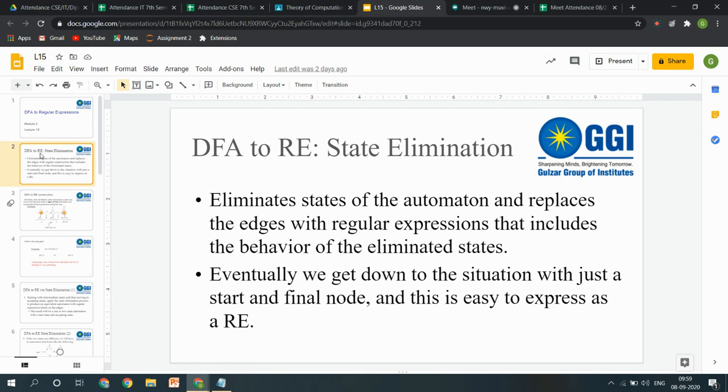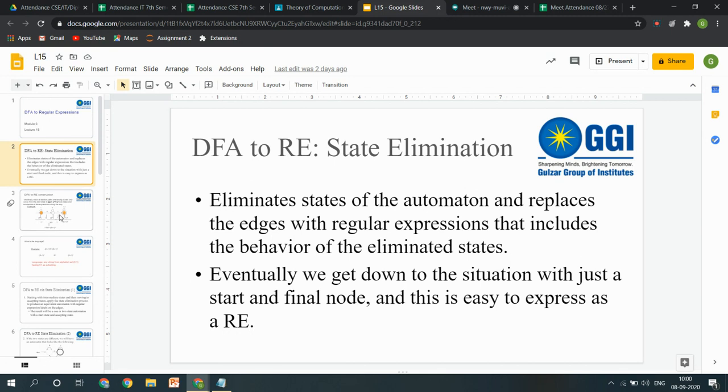So, state elimination says that you have to eliminate the intermediate states one by one, so that you will be having only your starting state and your final state, and we will eliminate them by replacing them with certain regular expressions. Okay, and then the resultant will give you the exact regular expression.